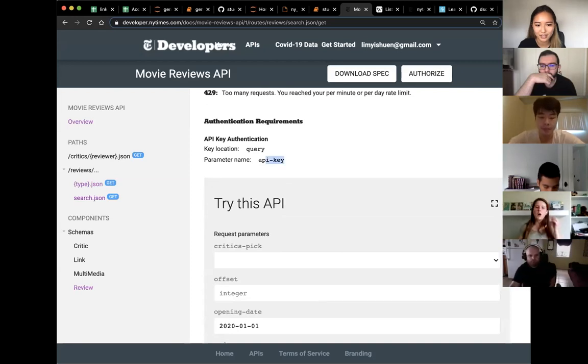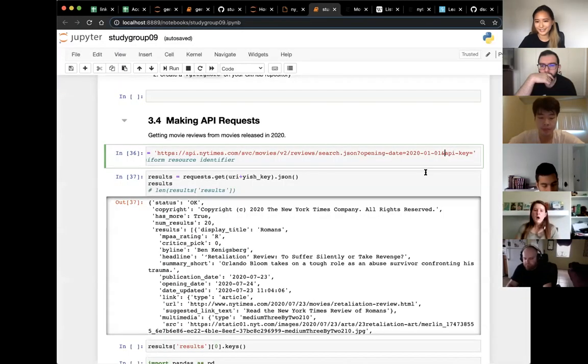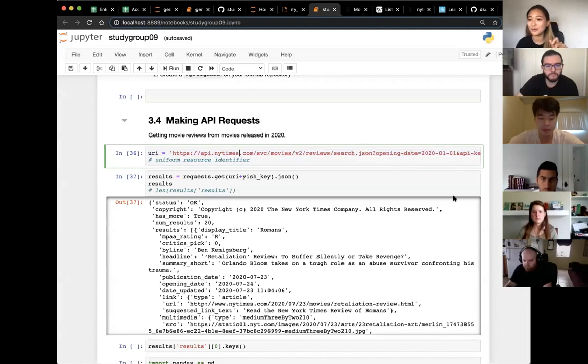Yeah, API key. So in that case, honestly, I like to do a little bit of trial and error to get it to work. But yeah, that's how you would format your URI. And knowing this is going to help when you want to ping your API multiple times to get multiple groups of results. And we'll talk about that in the next section.